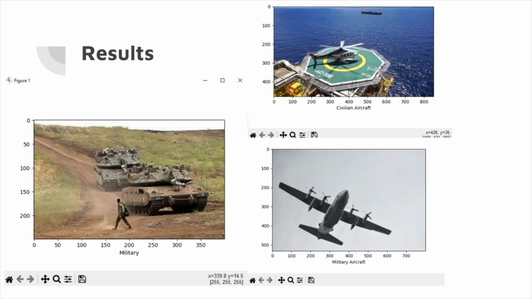So here are the results of our trained models. We took the models and tested them on the images from our data set, and we had it label each image with its corresponding class.